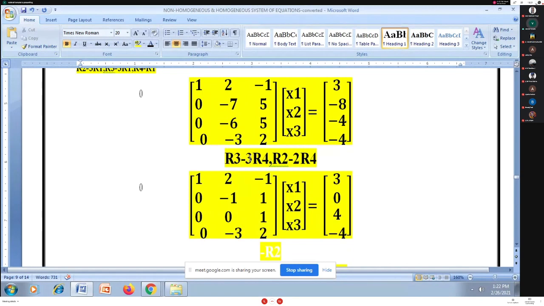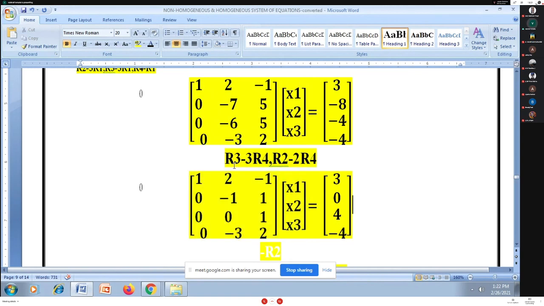Just check the calculations. I am going for R2 minus 2R4, so it becomes minus 7 plus 6, I have minus 1 here.